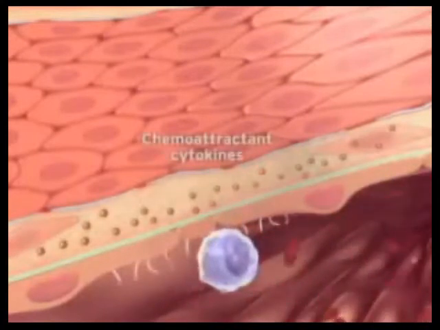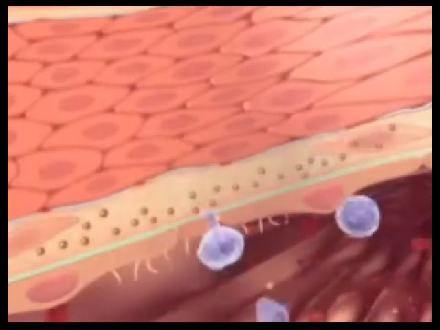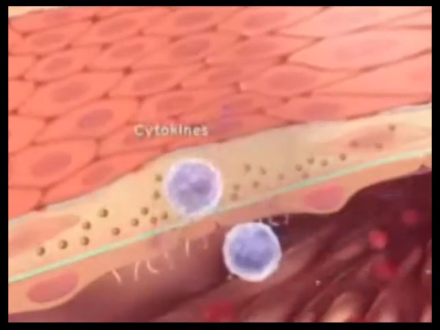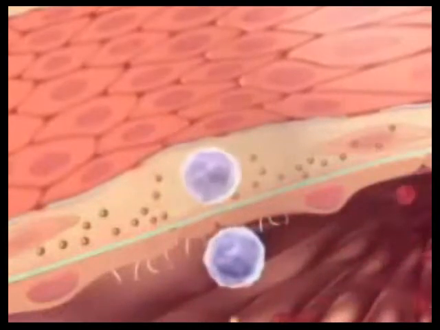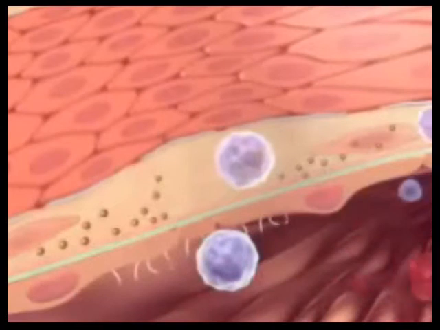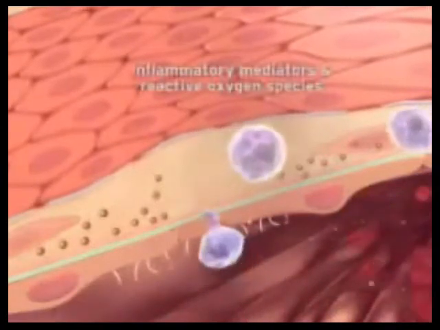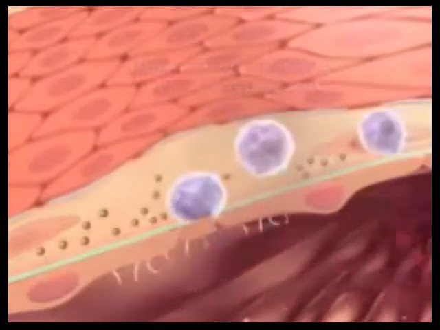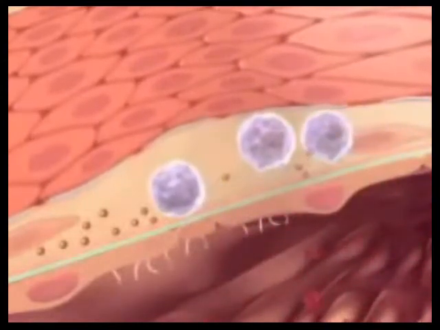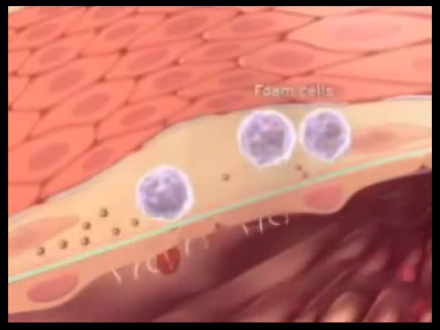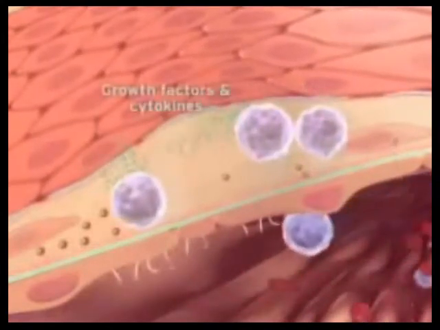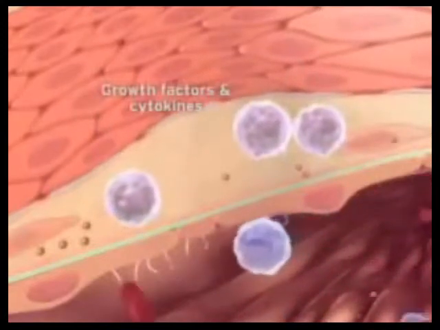Modified LDL also stimulates production of chemoattractant cytokines that call the adherent leukocytes into the artery wall. Other cytokines stimulate the white blood cells now resident in the intima, provoking them to mature into macrophages and to release further inflammatory mediators, including reactive oxygen species that cause local oxidative stress. Uptake of modified LDL by macrophages creates the foam cells characteristic of an atherosclerotic plaque.